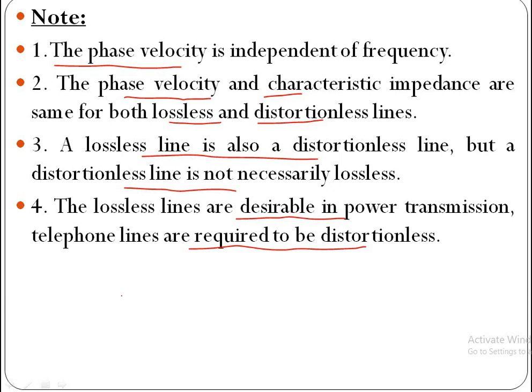I will explain what is the difference between lossless and distortionless line. This is some channel or system. At the input side we are transmitting a sine wave of 2 volts peak to peak.